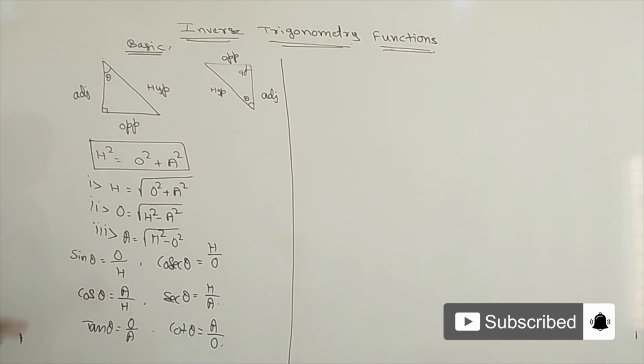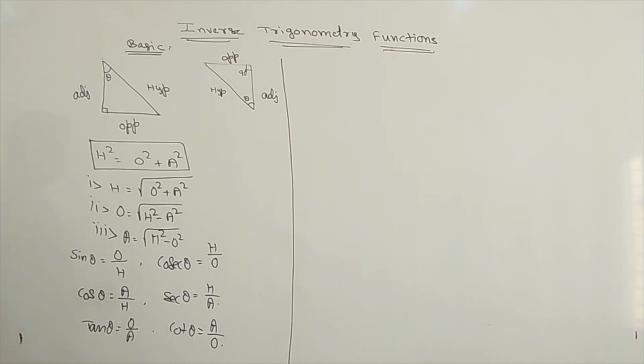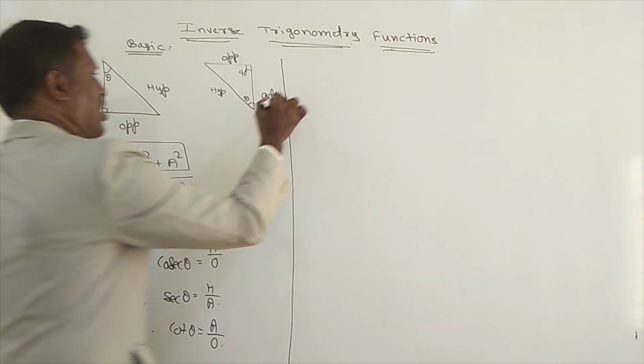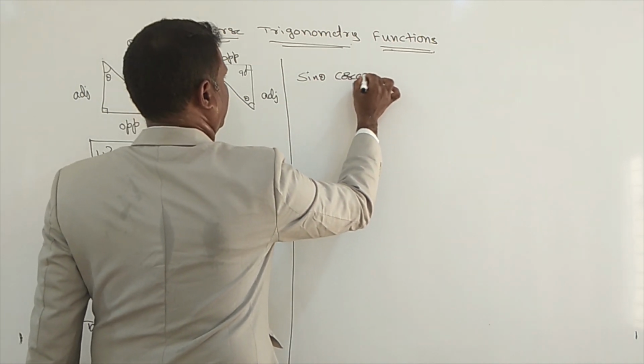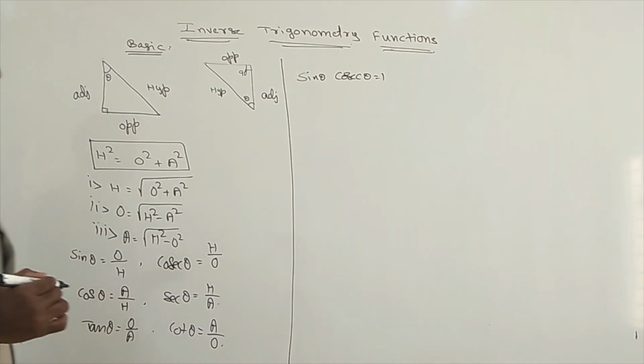Next, if you multiply sine theta into cosecant theta, opposite gets cancelled, hypotenuse gets cancelled, and we will get 1. Similarly, cos theta and secant theta, if you multiply, hypotenuse and adjacent get cancelled, you will get 1. Similarly, tan theta into cot theta gives 1. So sine theta into cosecant theta equals 1.